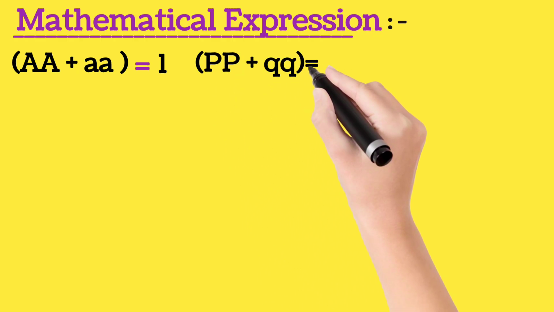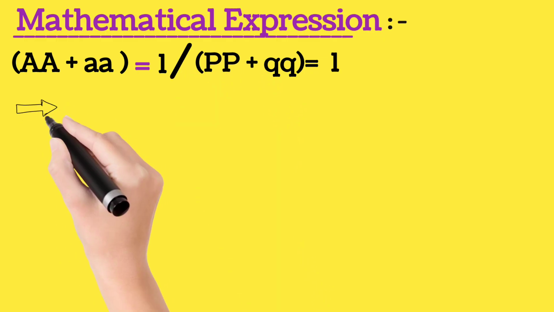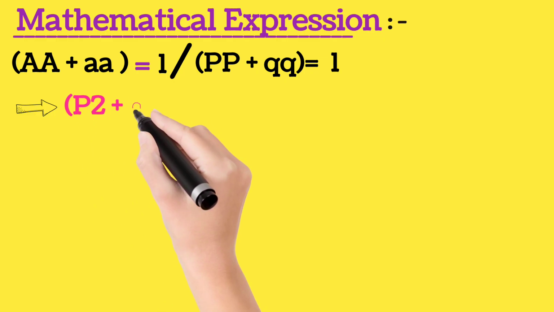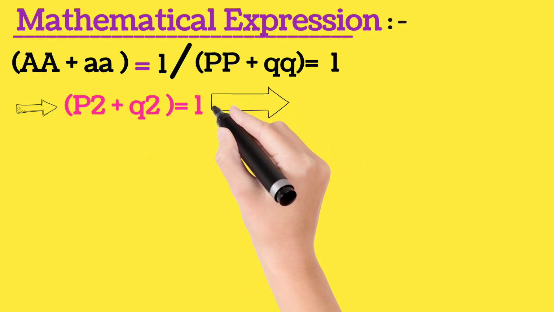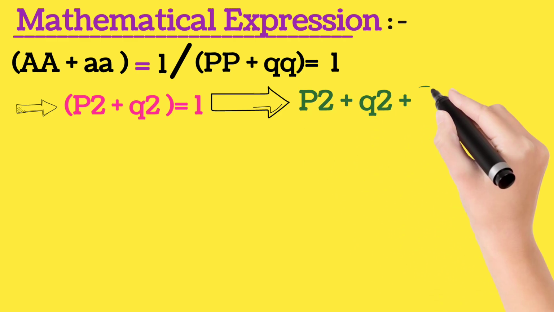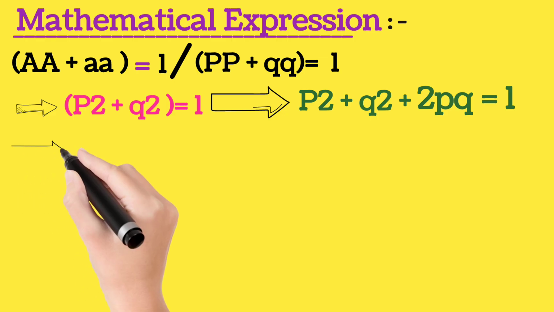Now applying the symbols that we have discussed in the previous page, that is PP for dominant, QQ for recessive gene, its value will be 1. Here we can write this equation in another fashion, like P squared plus Q squared equivalent to 1. It will give rise to an equation like P squared plus Q squared plus 2PQ. Here P squared indicates dominant gene, Q squared recessive gene, 2PQ indicates heterozygous condition of the gene. The value of all genes remains constant from generation to generation.